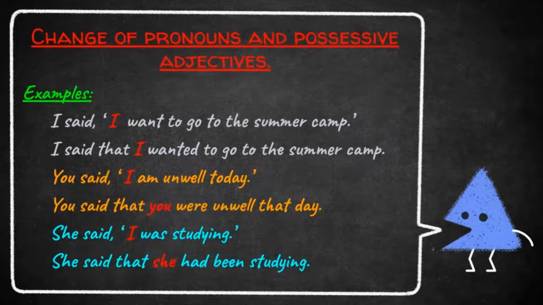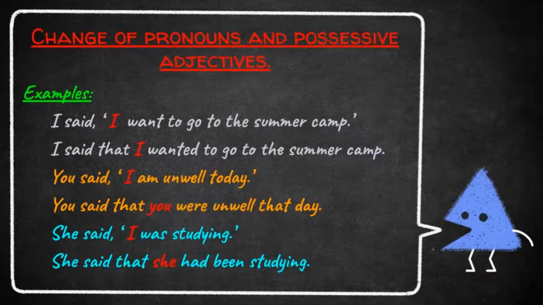Okay, students, let us see change of pronouns and possessive adjectives. Students, the first person and second person pronouns and possessive adjectives are changed according to the subject given in the direct speech. Again I'm repeating, the pronouns and possessive adjectives are changed according to the subject given in the direct speech. Let us see the given examples. Look at the first one. "I said, I want to go to the summer camp." This is direct speech, and the direct speech is in simple present tense.